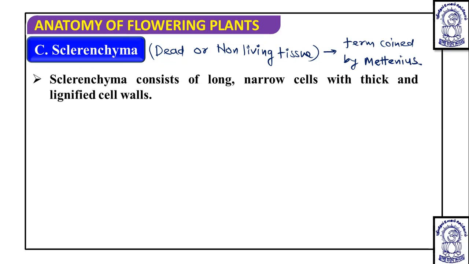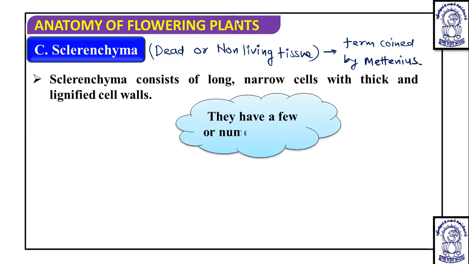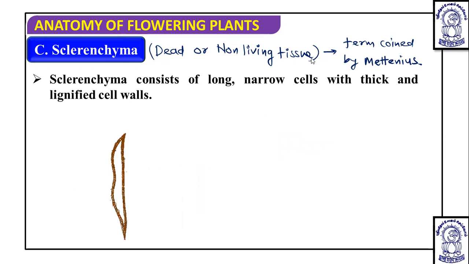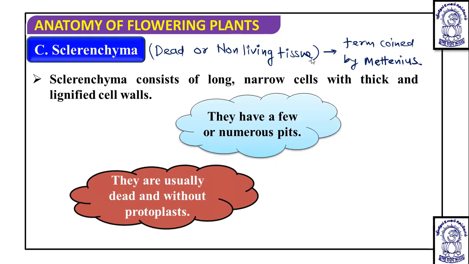Okay, so they have a thick and lignified cell wall, and due to the thick lignification, the cells are going to be dead. Apart from this, they have few or numerous pits. Now, pits are what? Unthickened areas of the secondary cell wall. In this, the protoplasm is lost, so usually they are dead and without protoplast.